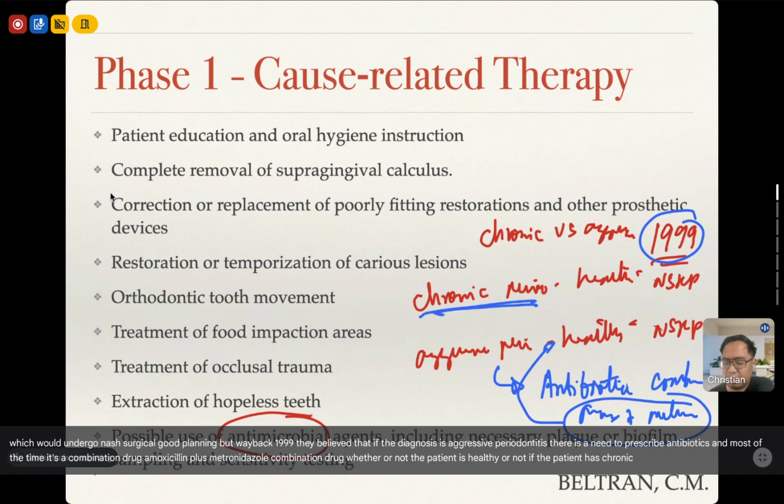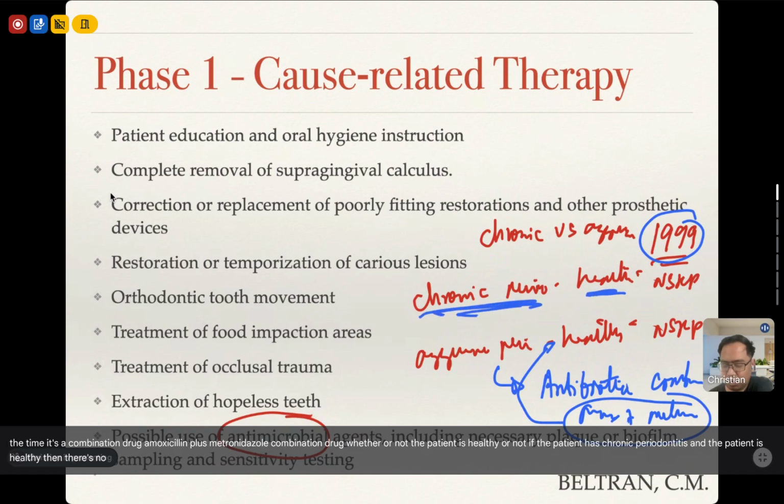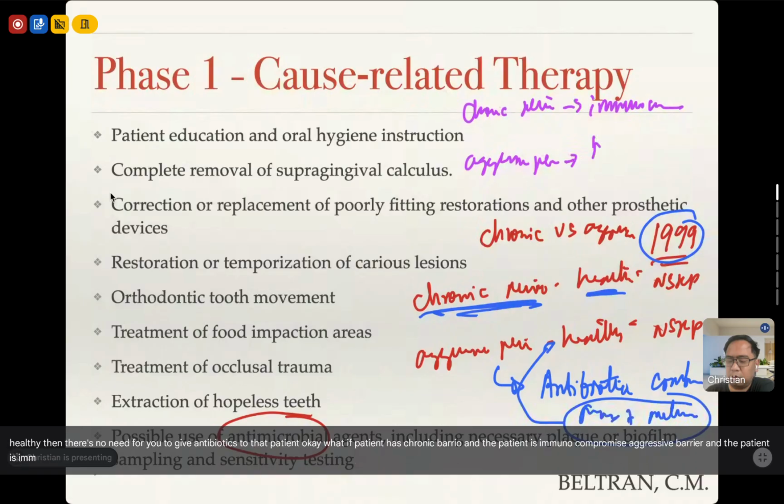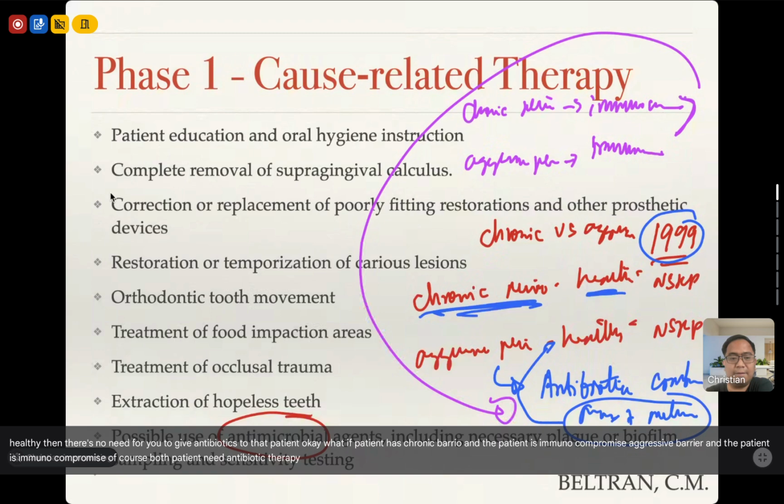If the patient has chronic periodontitis and the patient is healthy, then there's no need for you to give antibiotics to that patient. What if the patient has chronic perio and the patient is immunocompromised? Patient has aggressive perio and the patient is immunocompromised. Of course, both patients would need antibiotic therapy. But even though the patient is healthy, as long as your diagnosis is aggressive perio, then you still need to give antibiotic therapy.